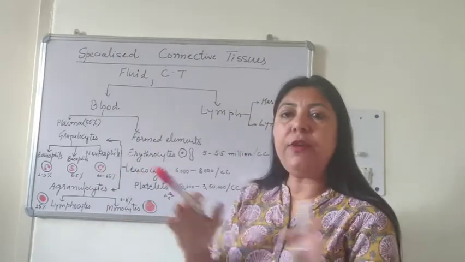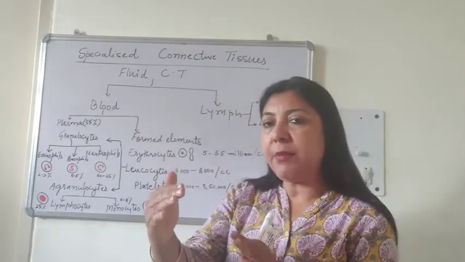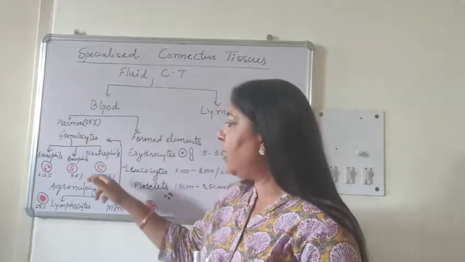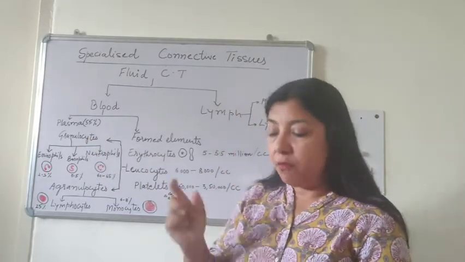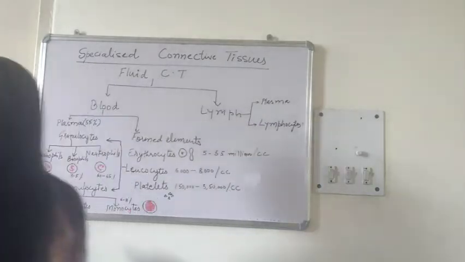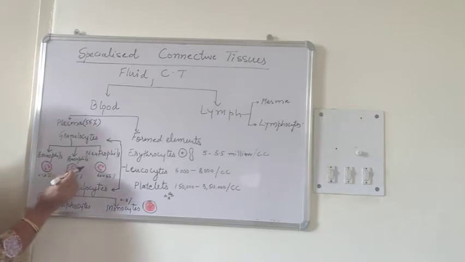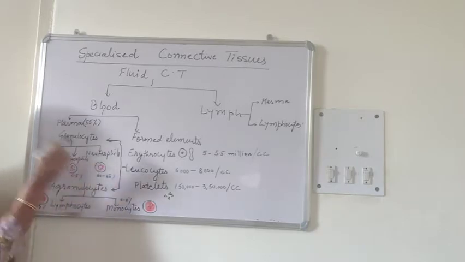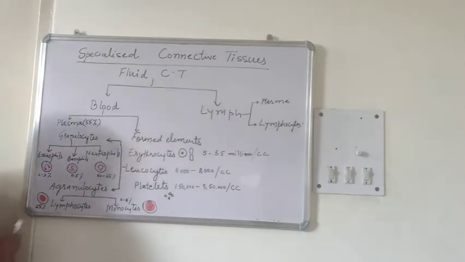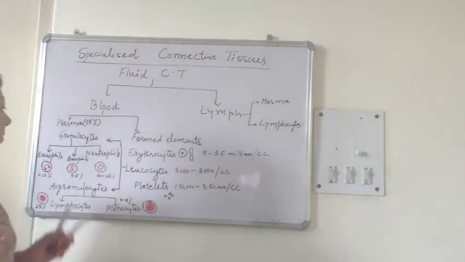Leukocytes are of different types. You can categorize them into granulocytes and agranulocytes. Why are they called granulocytes? Because in their cytoplasm certain granules are present. Whereas agranulocytes do not have any granules in their cytoplasm.